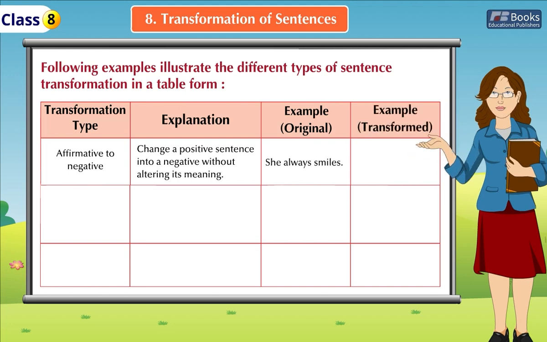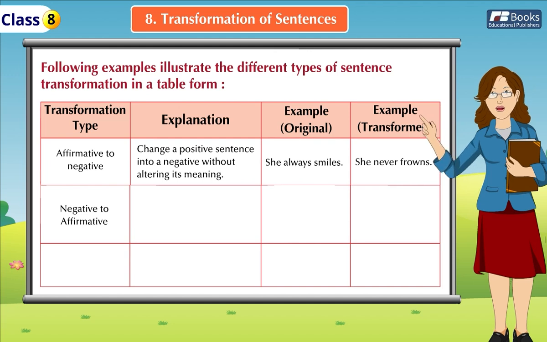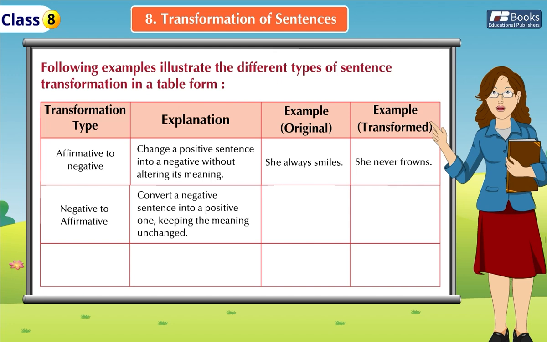Transformed: "She never frowns." Transformation type: negative to affirmative. Explanation: convert a negative sentence into a positive one, keeping the meaning unchanged. Example, original: "They did not miss the bus." Transformed: "They caught the bus."